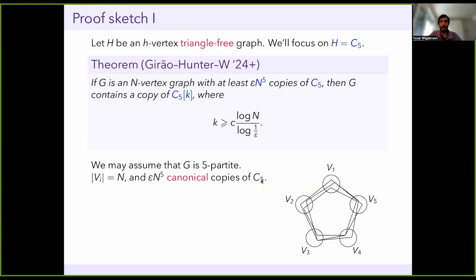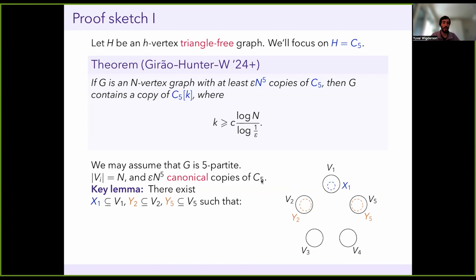And the proof really hinges on one key lemma that I want to state slowly. The key lemma says that I can find a subset of V1, which I'll call X1, and also subsets of V2 and V5, called Y2 and Y5, that satisfy some properties. First of all, they're kind of big, and they're big in different scales. This X1, its size is the size we're targeting at the end, log n divided by log 1 over epsilon. So at the end of the day, X1 will end up being one of the 5 parts of our blowup.